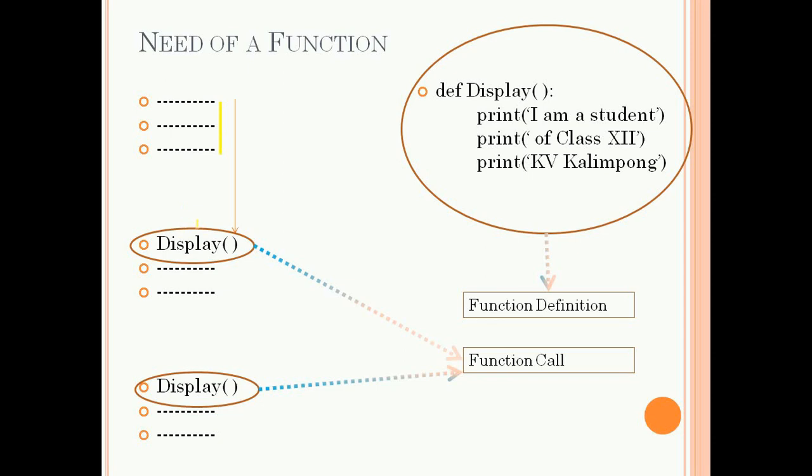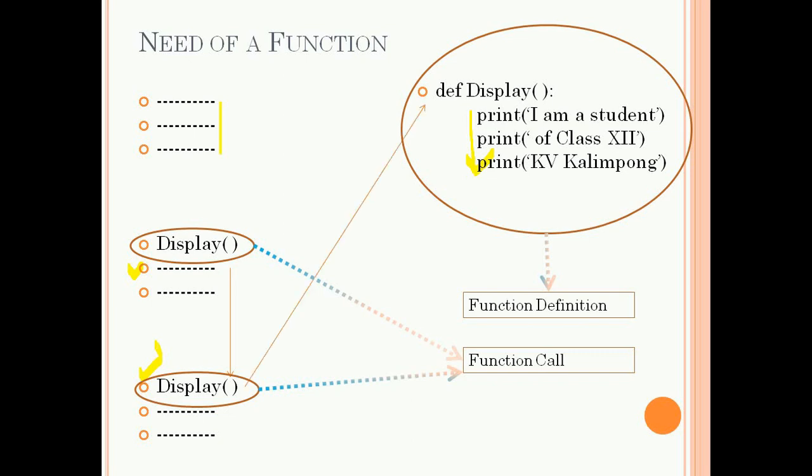When we are calling a function, the execution will go to the function definition, and after execution of these three statements the function call will be over, and after that the next statement after the function call will be executed. Then sequentially the next statements will be executed. Then again a function call arrives. So again the execution will go to the function definition.